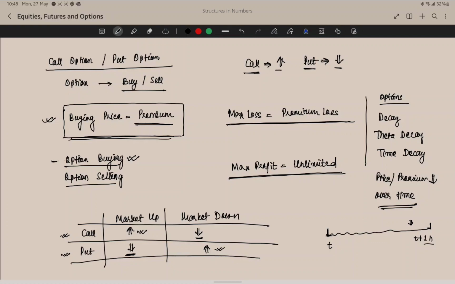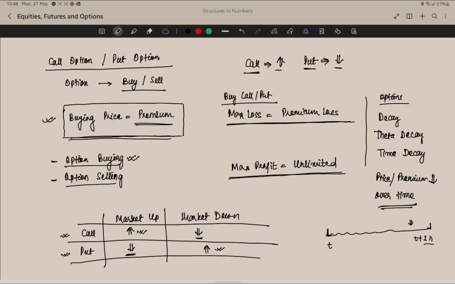So there are two types of things that you can do in the market. One is option buying, another one is option selling. If you are buying first, then you have to sell the option at a later stage. If you are selling first, then you have to buy the option at a later stage. So we are going to talk only about option buying in order not to confuse people who don't know much about the market.